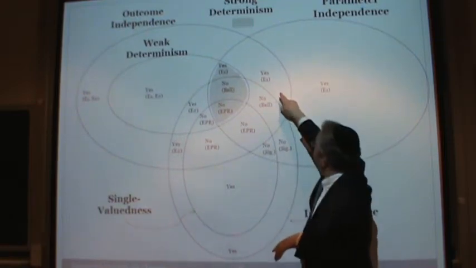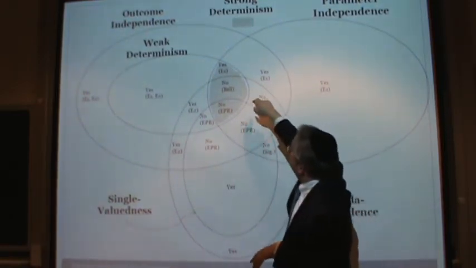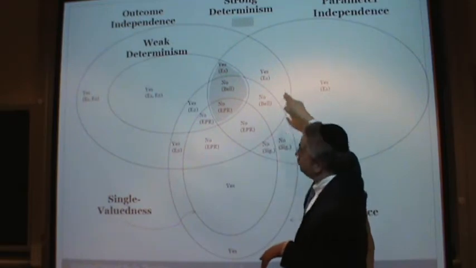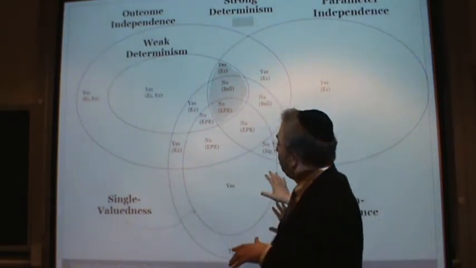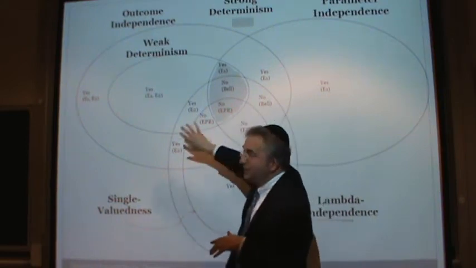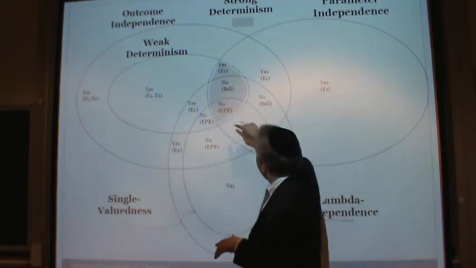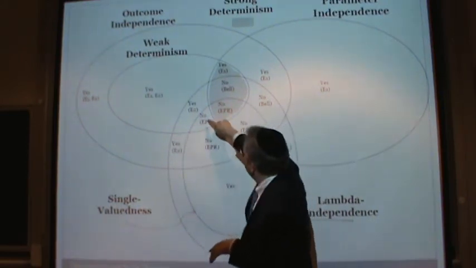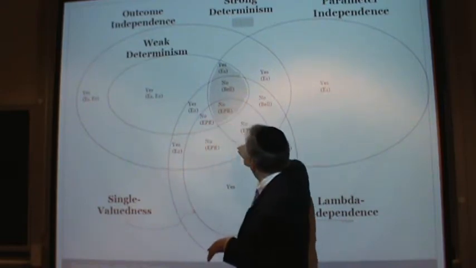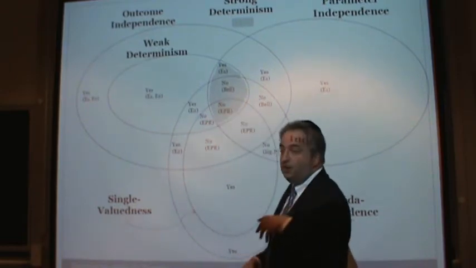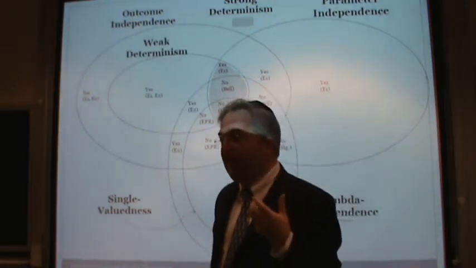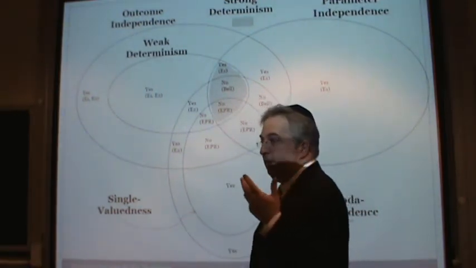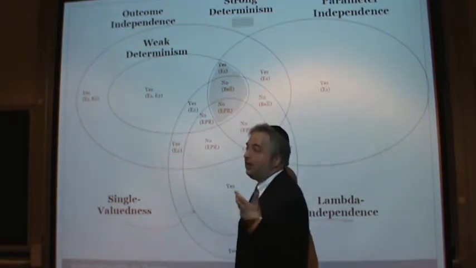This says you can have a probability distribution that satisfies outcome independence and parameter independence, whatever those mean. We'll see later what they mean. So we have all these different regions, and we show when they can happen, when they can't happen. Now, the purpose of the no-go theorems, EPR and Bell, and something over here called no signaling, the purpose of those no-go theorems is to say, you know what, you cannot have quantum systems satisfying these properties.